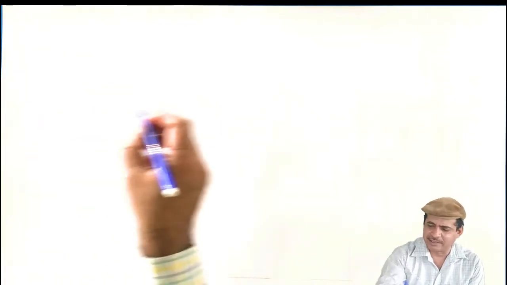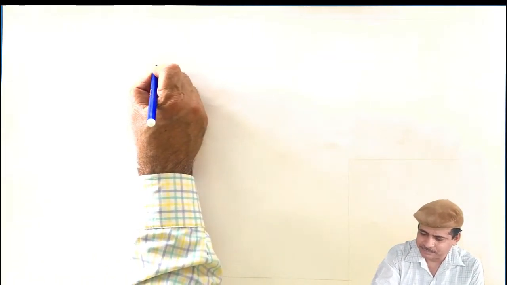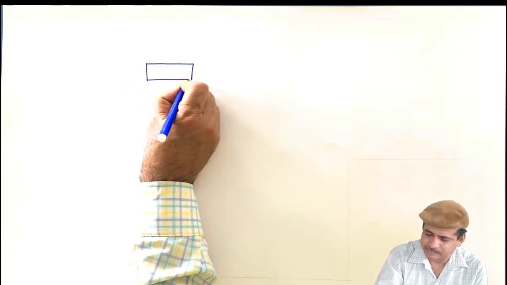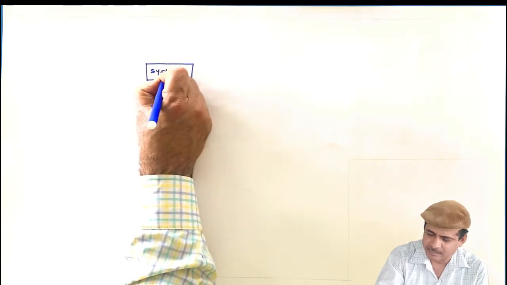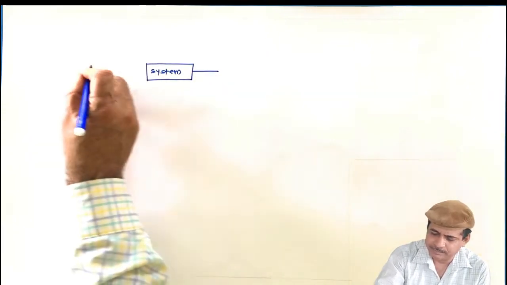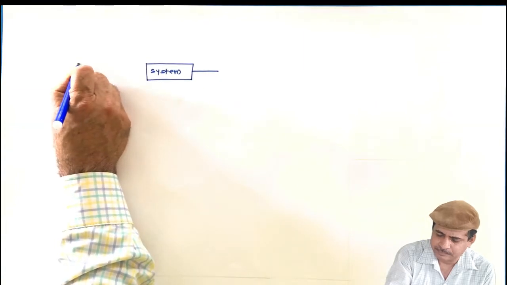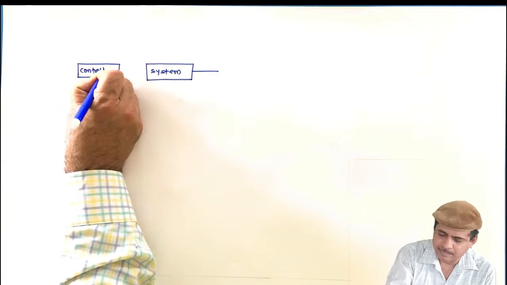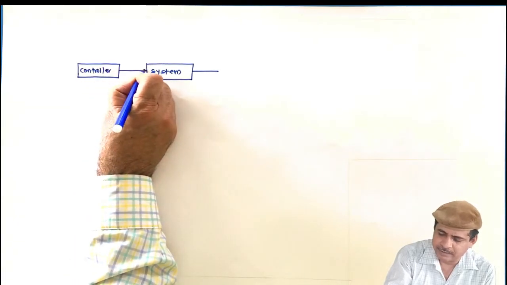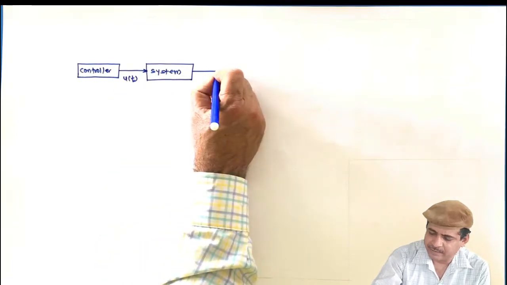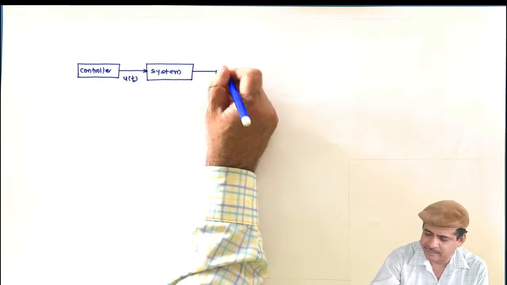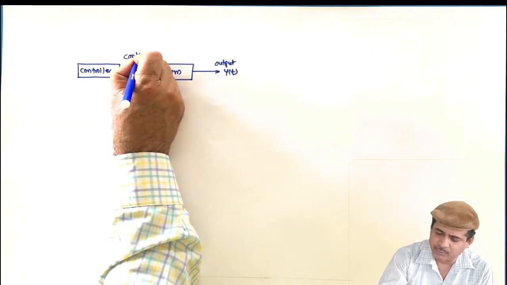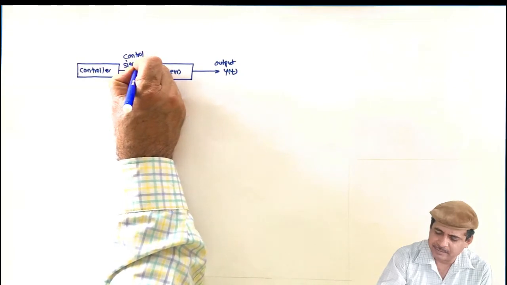So let us reconsider the same diagram: system, controller, this is the control signal u(t), and this is the system output y(t). The controller output is also called the control signal.